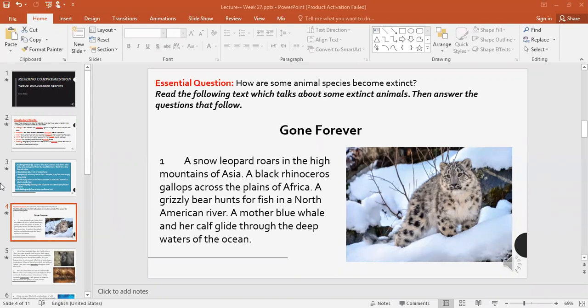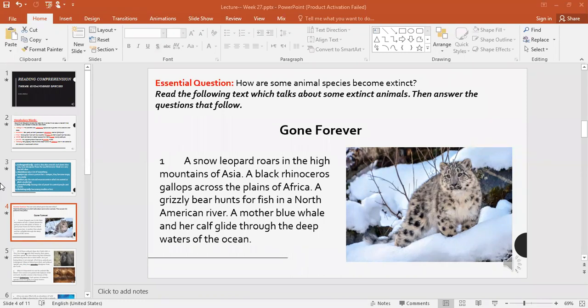So this text talks about some extinct animals, and some animals that already are extinct or they are about to be extinct, both. Okay? From the title, Gone Forever, what can you tell? What do you mean by gone forever? If something is gone forever, this means what?